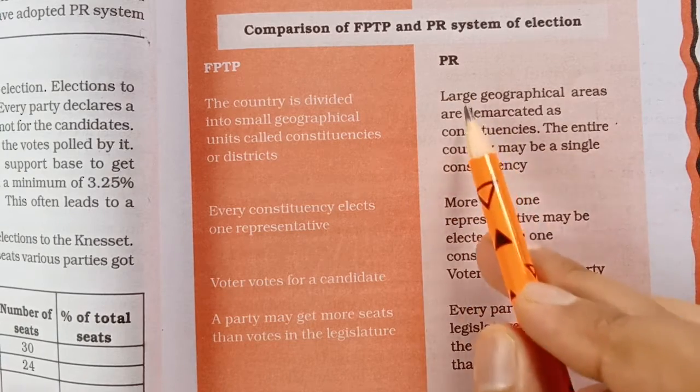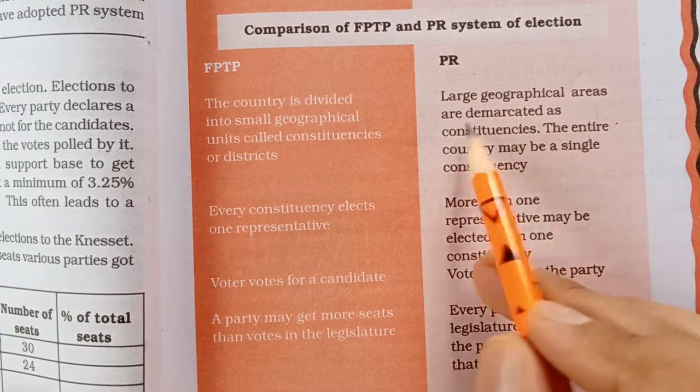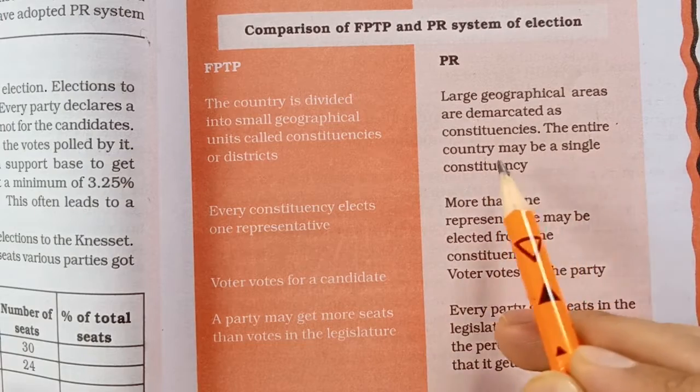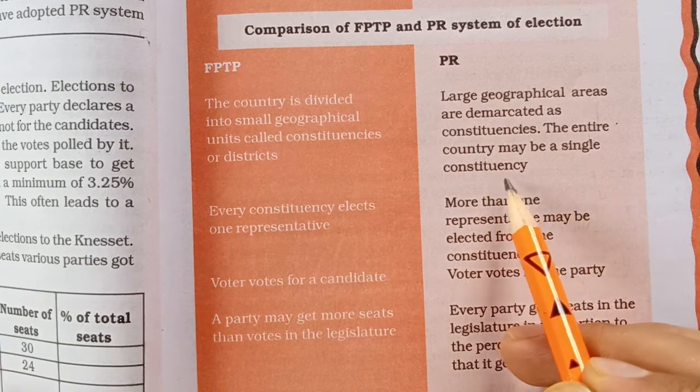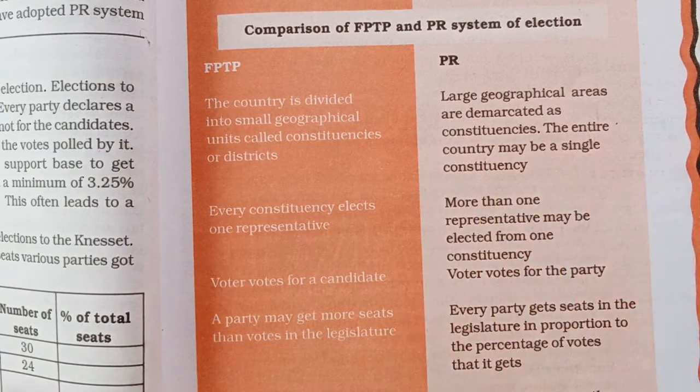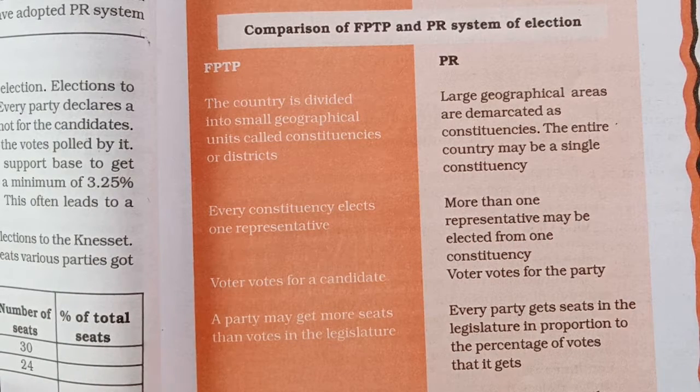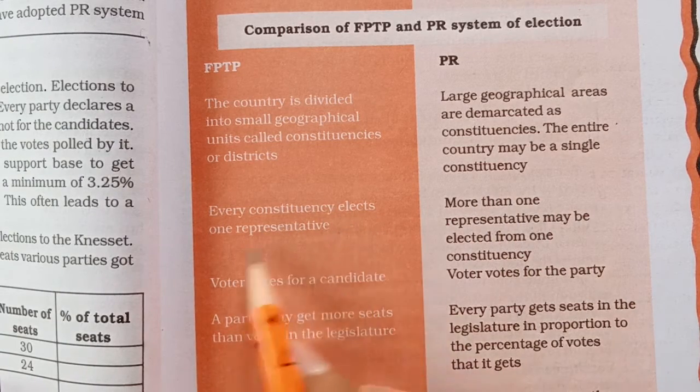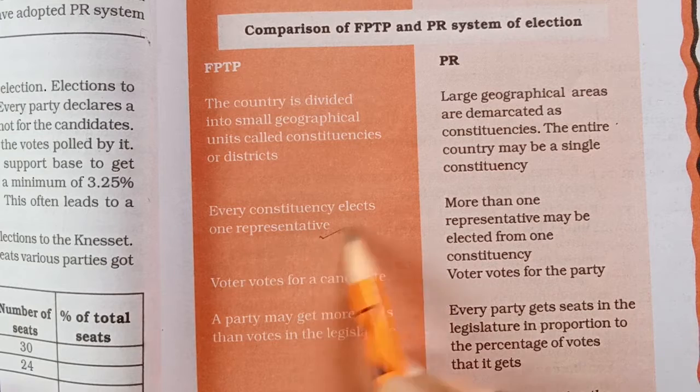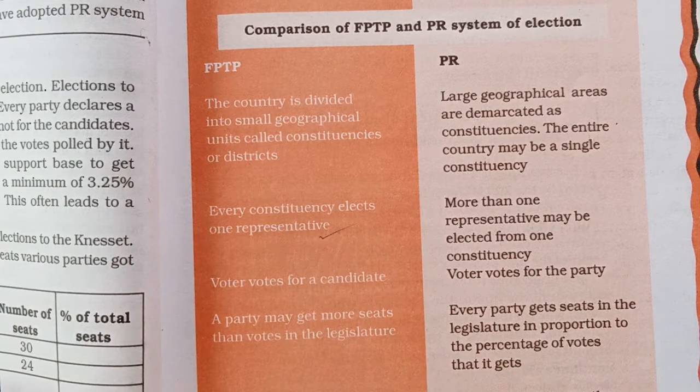But under the PR system, large geographical areas are demarcated as constituencies. The entire country may be a single constituency. We have read that the entire nation can be a constituency. Every constituency elects one representative in India. As we know, in first past the post system, from each constituency we elect one representative, who gets the maximum votes compared to the other candidates.